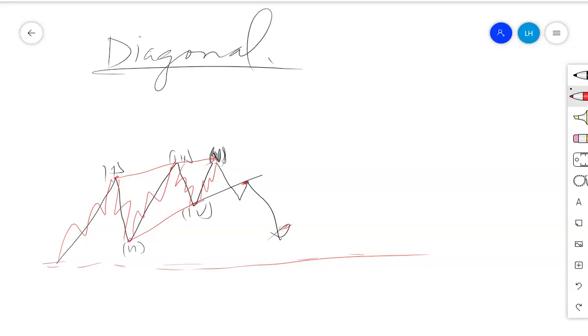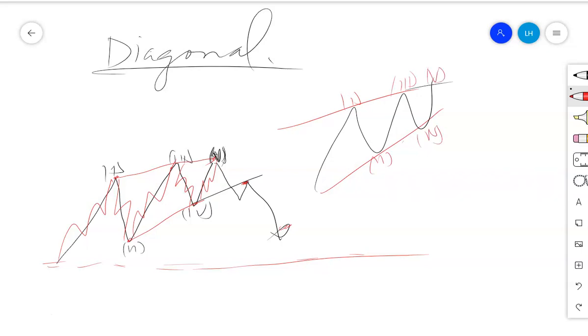It can also be an ending diagonal. An ending diagonal will have the same structure. It has 1, 2, 3, 4, 5 to the top, but the difference is the building structure. Here is the first wave, then the second wave, then the third, then the fourth wave, and finally the fifth.